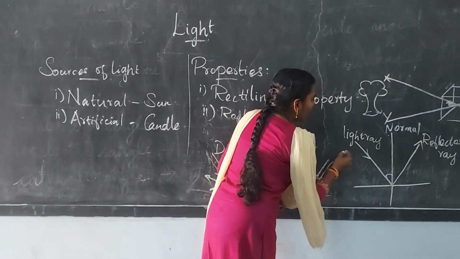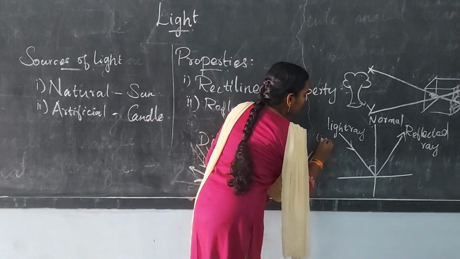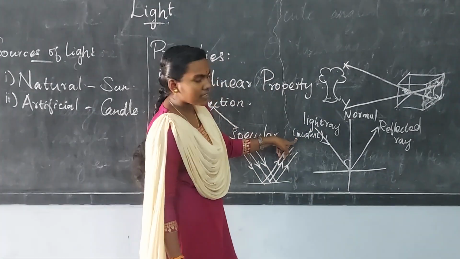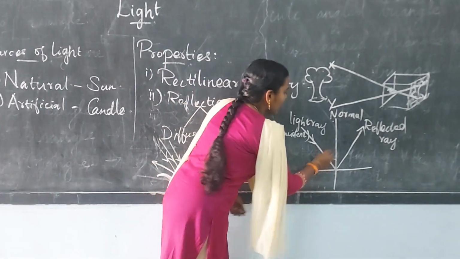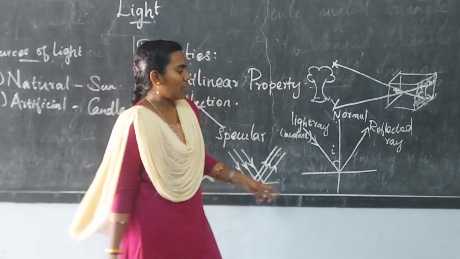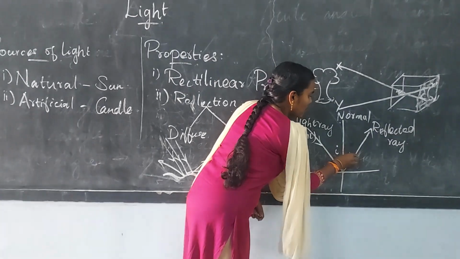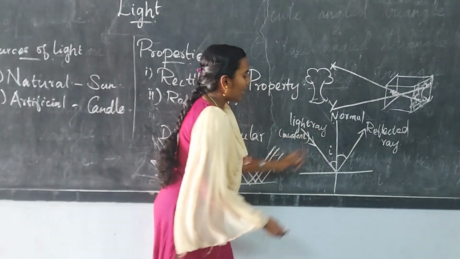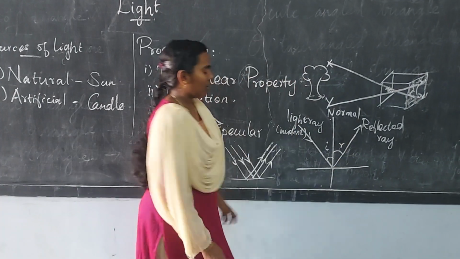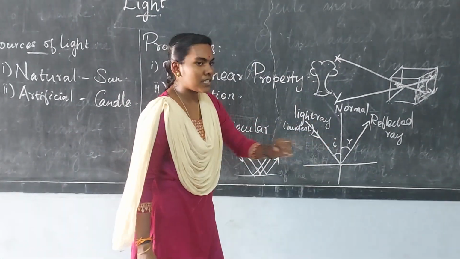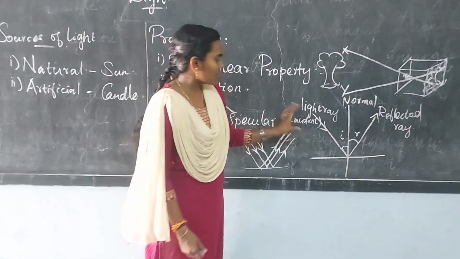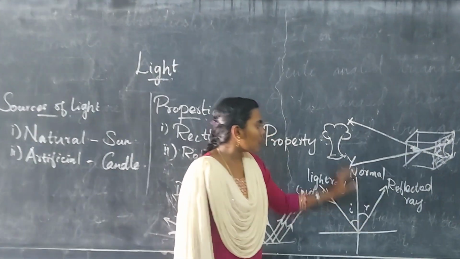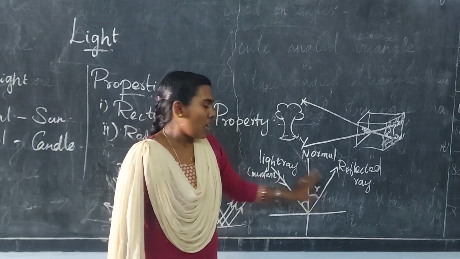As it is the light ray incident on the surface, the first letter of incident is I. Mention this angle as I. Here the reflected ray forms an angle too. The first letter of reflected ray is R, so this angle is R. Got it? These are the parts of reflection: the incident ray, reflected ray, rough surface, smooth surface, normal, and the angles.